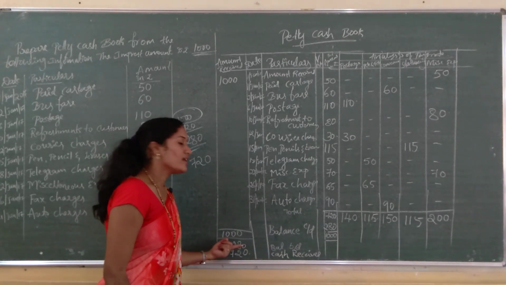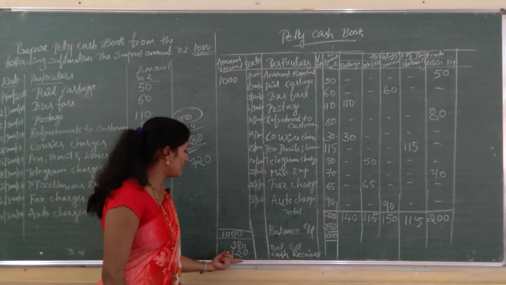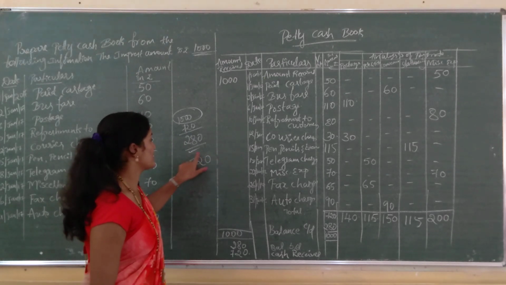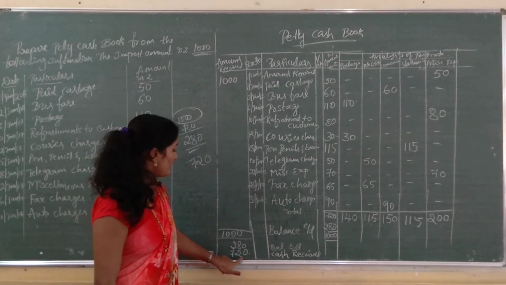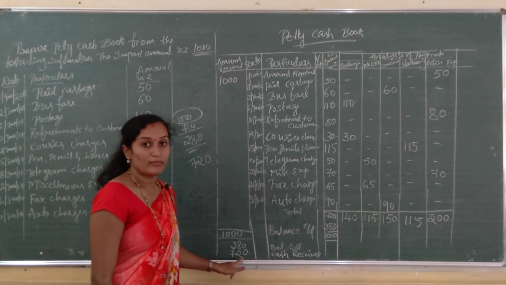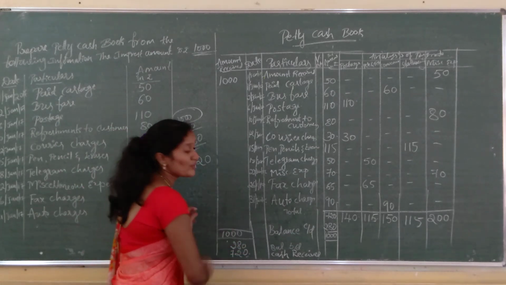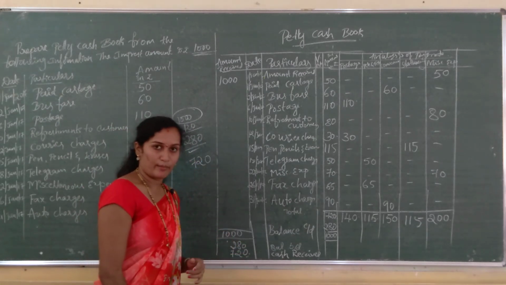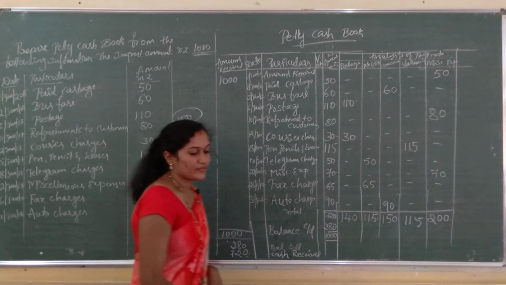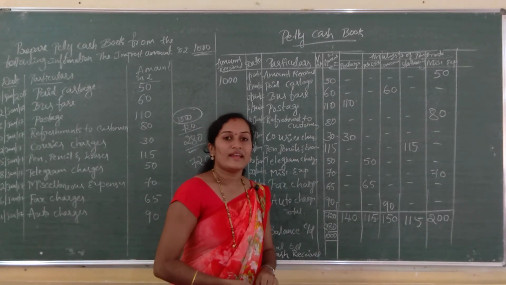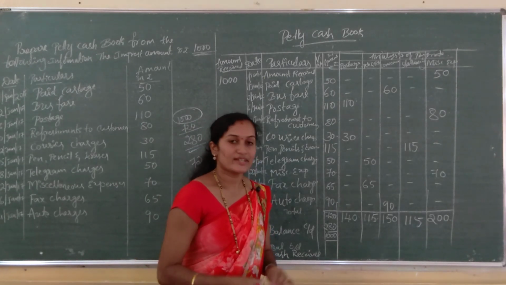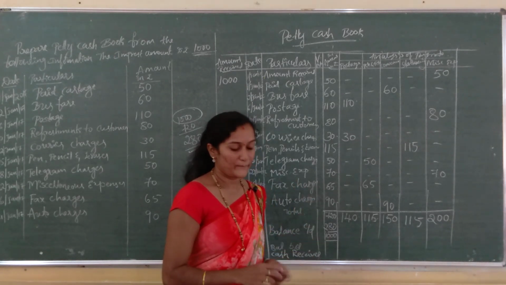So, 280 is transferred to next, and 720 remaining amount is, see this explanation is written here. So, 720 cash received from the main cashier to cover the 1000 imprest amount. Hope you are clear. So, in the next session we are going to discuss another problem under petty cash book.